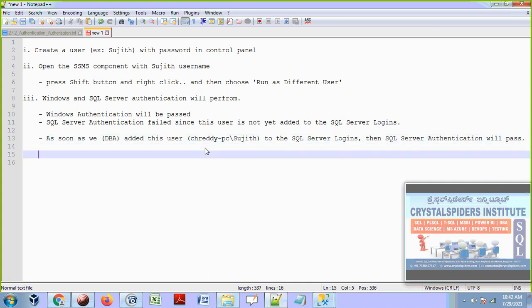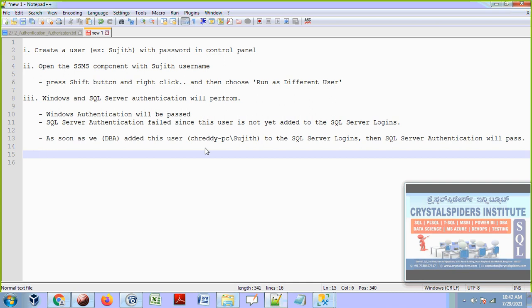So this is it, guys. Now two things. If you want to pass Windows authentication, the user should be in the Control Panel or else at the domain level. Then Windows authentication will pass. And the second thing is the user should be there in the SQL Server logins. That is also a must. Both are a must. Then SQL Server will allow him to connect. This is the second one.